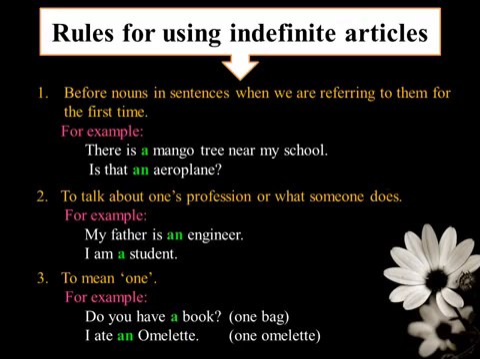See the next sentence, children. I ate an omelette. In this sentence, omelette starts with the vowel sound and we mean only one omelette. So do we have to use a or an? Yes, we have to use the indefinite article an before it.